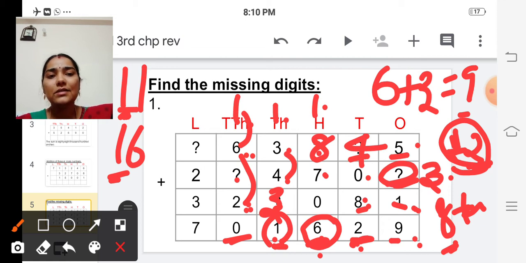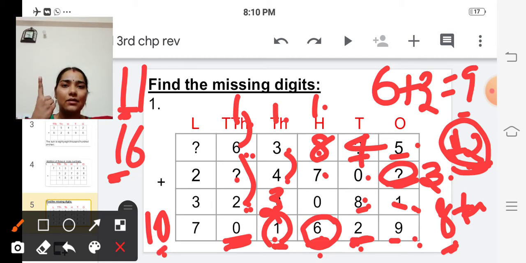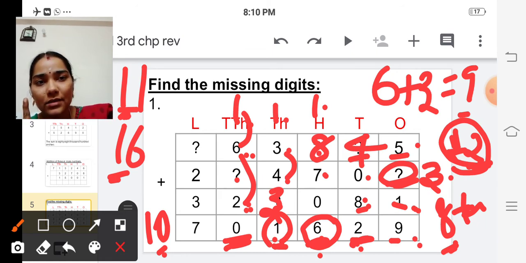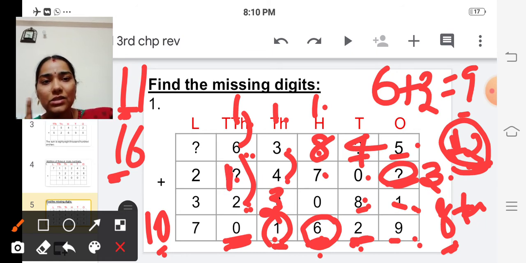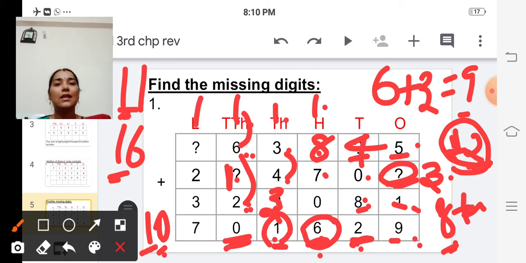And in the answer place we have 0. So 0 is less than 9, so it should be a 2-digit number. So what should be the number? It is 10. Here we have 9, so after 9, count forward till you reach 10. After 9, 10. So what is the answer? 1. So here the missing digit is 1. And we have to carry over this 1 to the next place, that is the lakhs place.